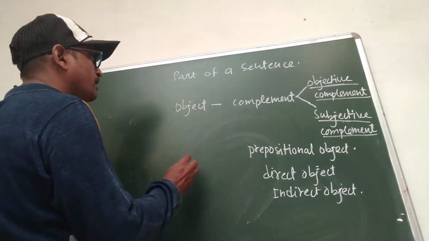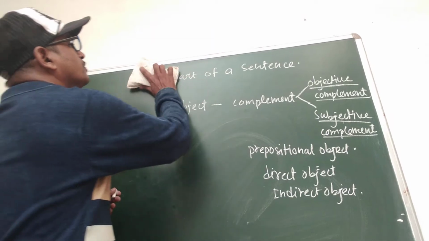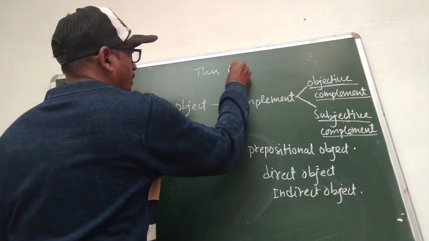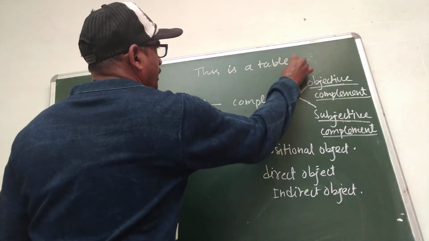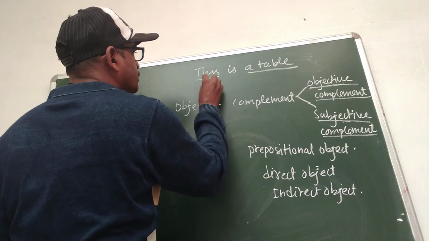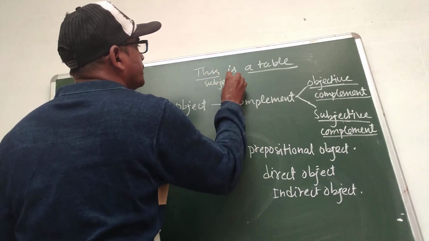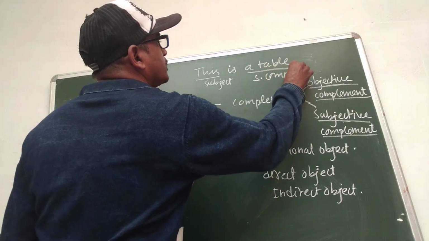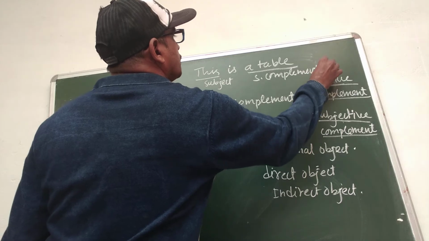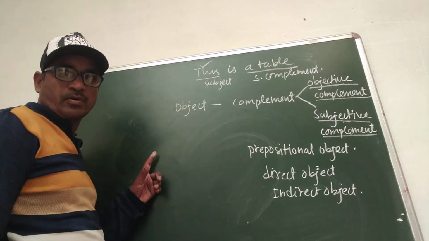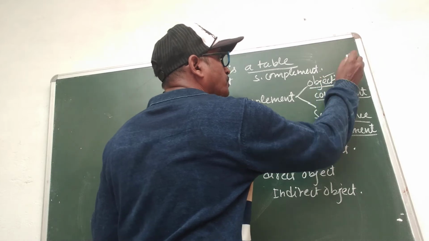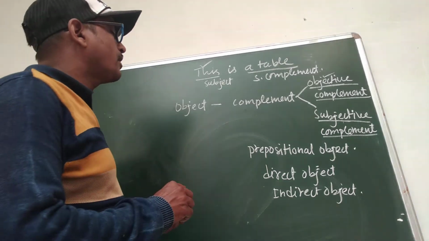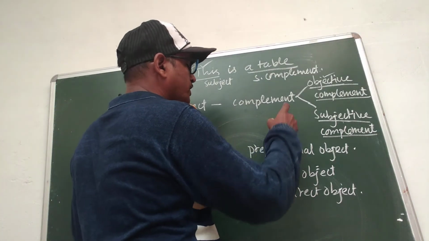For example, we see a sentence: This is a table. Here a table is a complement and the subject is this, so it is called a subjective complement. When it is used for a subject it is called a subjective complement, and when it is used for an object it is called an objective complement.